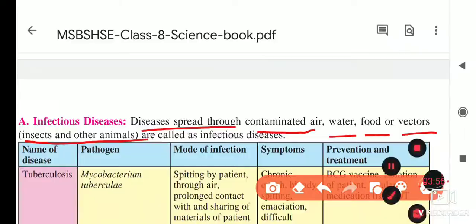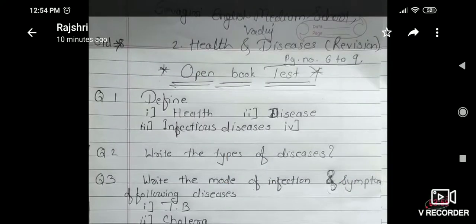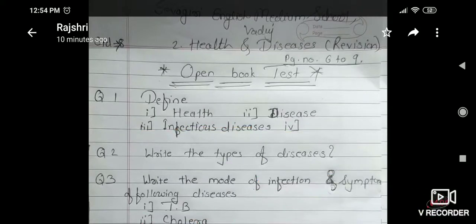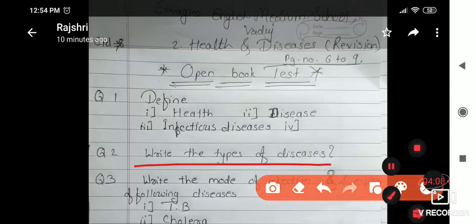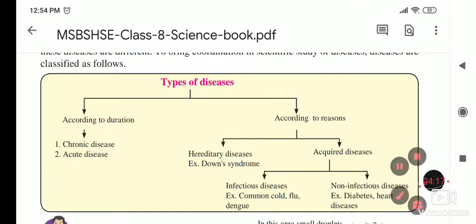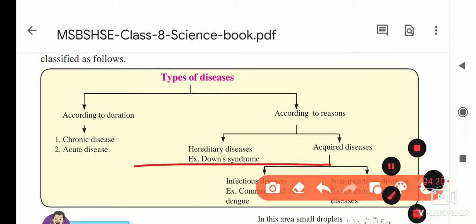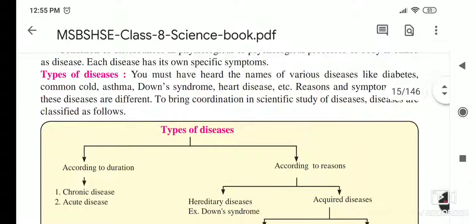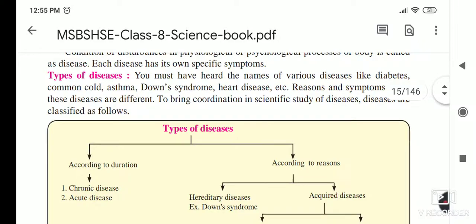After the definition, the next question is to write the types of diseases. Write the different types of diseases. So which are the types of diseases? As we know, we have to look in our textbook. So here you will see the types of diseases. According to duration and according to reasons, there are types of diseases given in this textbook. In this point there are also some names of diseases given.